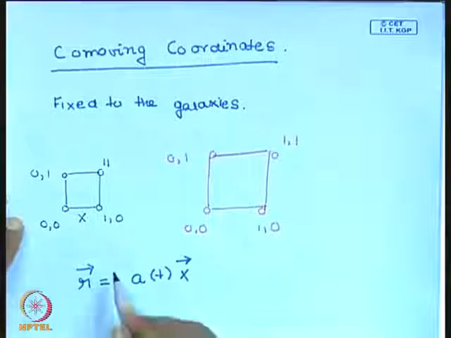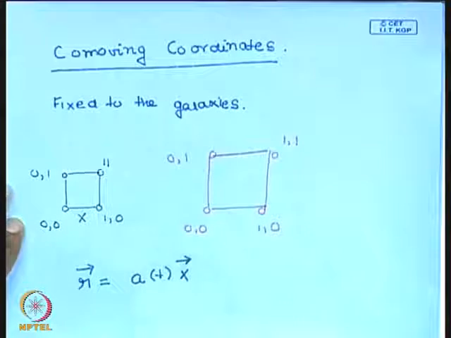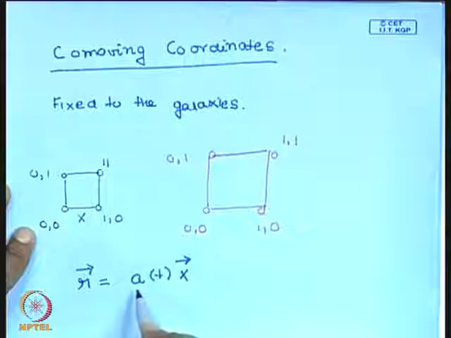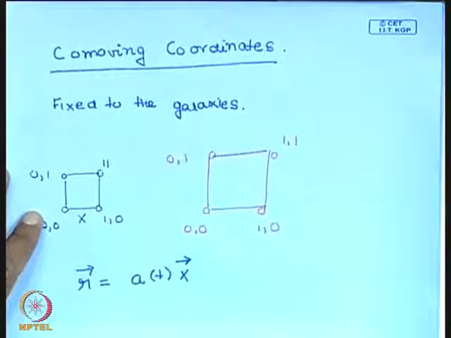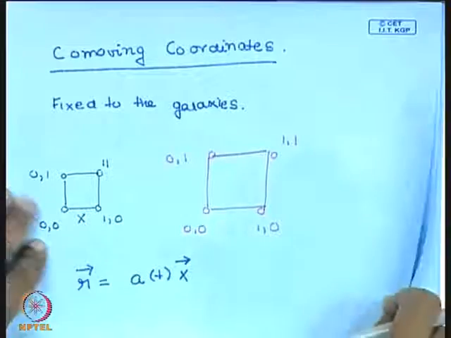Okay, and the expansion of the universe, the fact that the galaxies are moving apart, has gone into this function a of t, which is the scale factor. Okay, so let me write these things here.